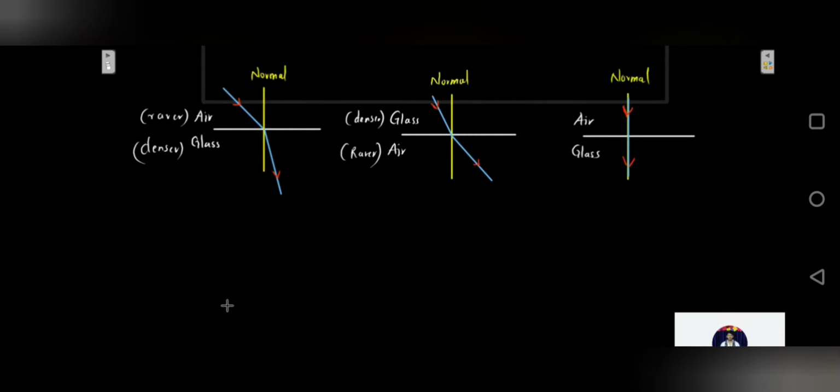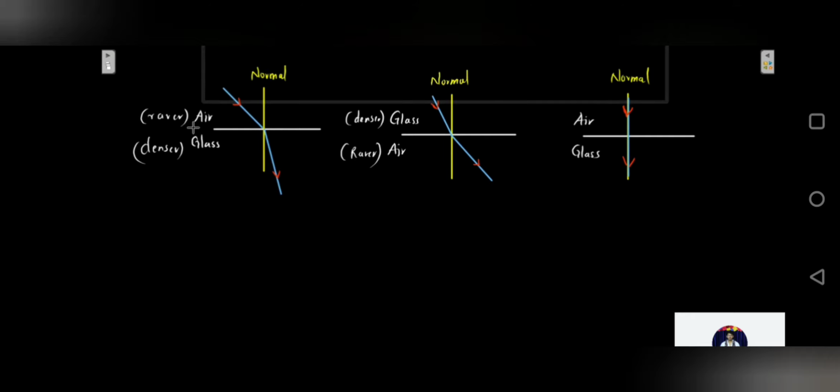So in this process of refraction of light, there are certain observations which are made. Now we have seen that a ray of light goes from one medium to the other medium, correct? So obviously one medium is going to be much denser as compared to the other medium. In other words, we use the words denser medium and rarer medium. So this ray of light can either go from a denser medium to a rarer medium or from a rarer medium to a denser medium. In either case, certain observations were made.